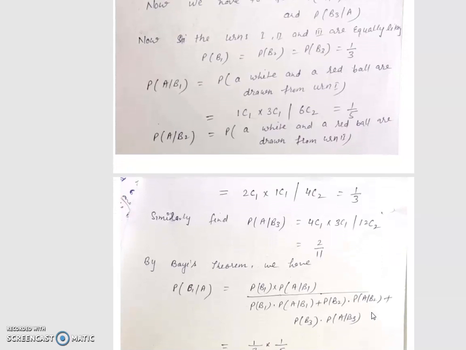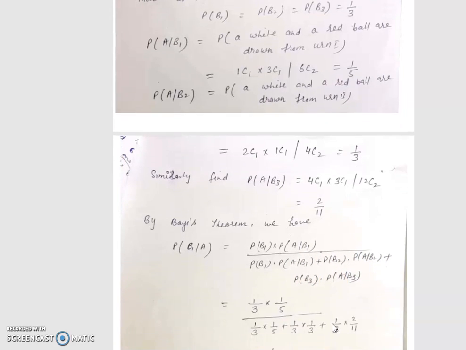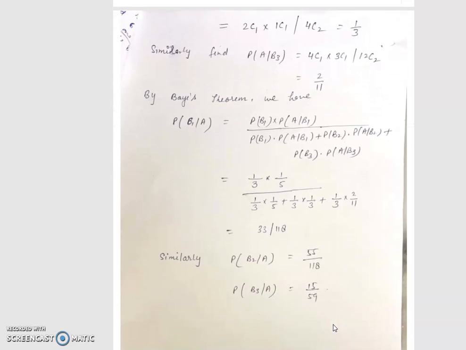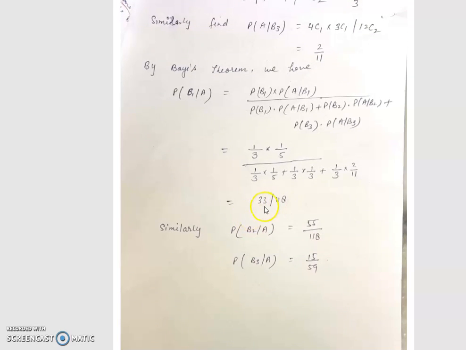Now, by Bayes theorem, we can say probability of B1 upon A. Probability of B1 upon A is probability of B1 into probability of A upon B1 divided by probability of B1 into probability of A upon B1, plus probability of B2 into probability of A upon B2, plus probability of B3 into probability of A upon B3. Substitute all these values in Bayes theorem. The value is 33 upon 118. Similarly, we can find probability of B2 upon A. This is 55 upon 118, and probability of B3 upon A. This is 30 upon 118, that is 15 upon 59.